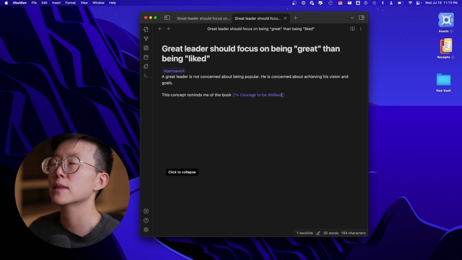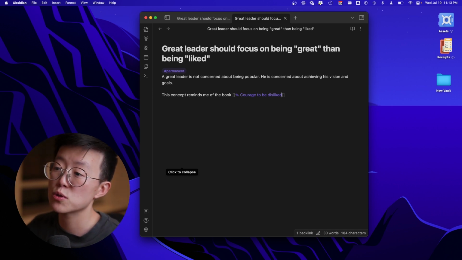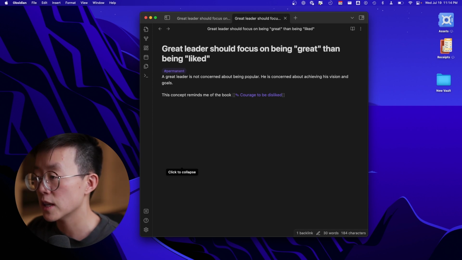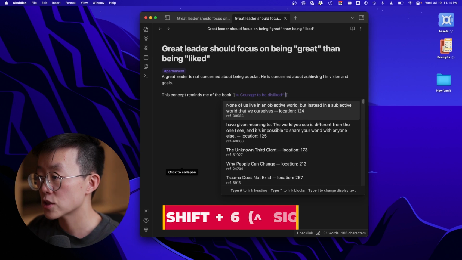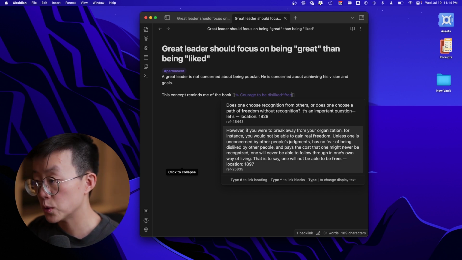I remember that this book talks about that in order to be free, you should have the courage to be disliked. It really gives you the real freedom. You can do Shift 6 or the caret sign and search for the keyword that you are looking for. So this is the one that I look for. Once I found what I want, I will do tab.